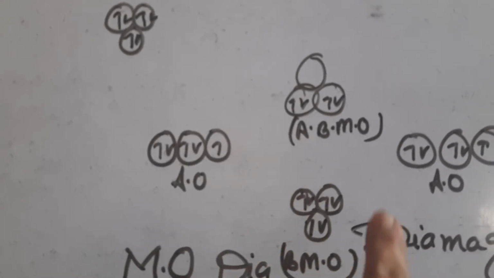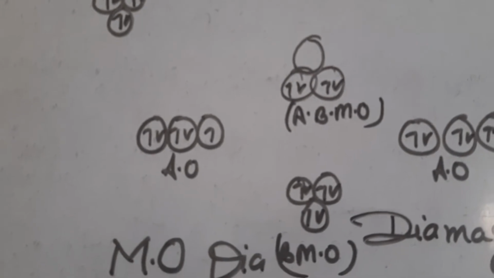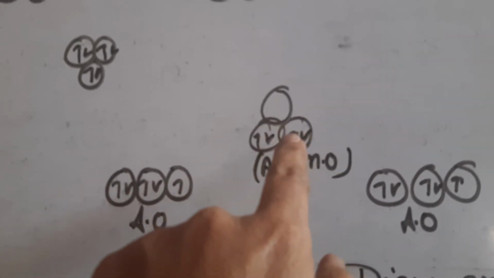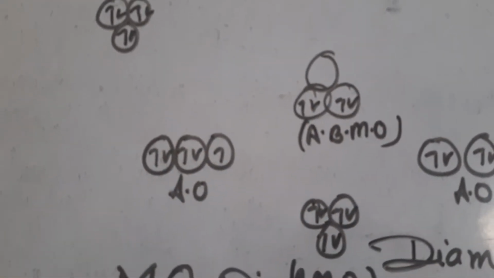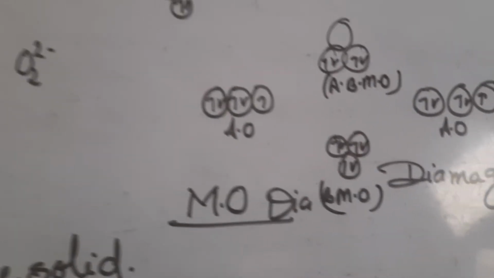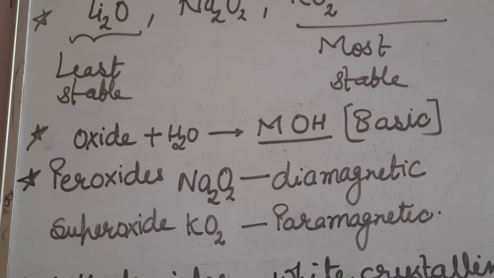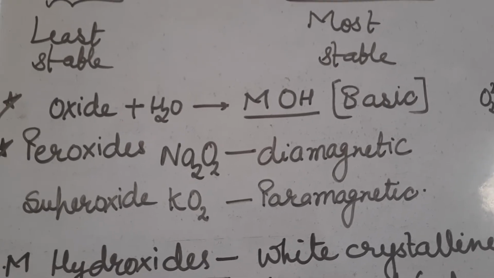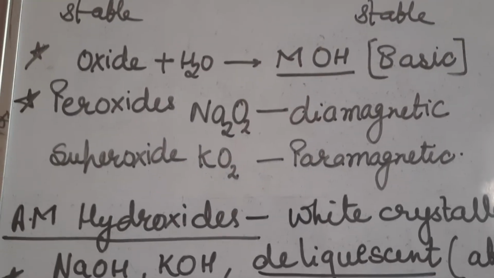Out of 10, 6 come in bonding molecular orbitals and the rest 4 come in anti-bonding molecular orbitals. Out of 3 anti-bonding molecular orbitals, 2 are fulfilled. That's why it is diamagnetic in nature. It is a very important question that peroxides are diamagnetic and superoxides are paramagnetic. I hope it is clear to all of you from the molecular orbital diagram.